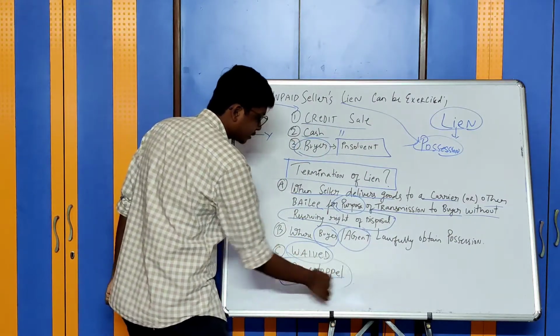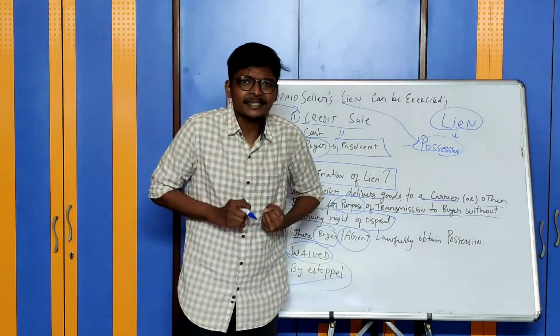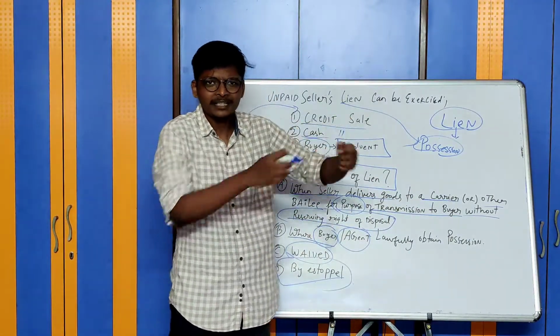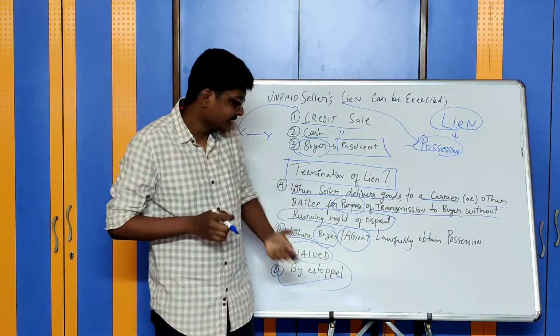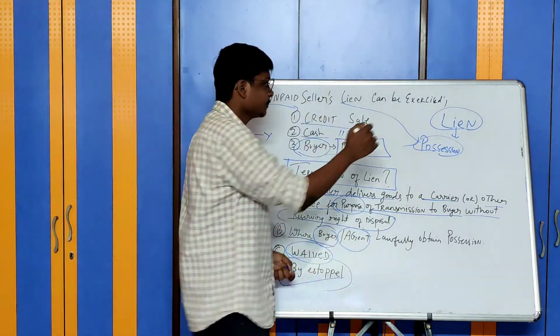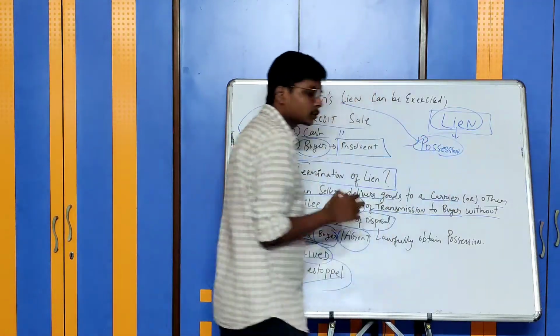Last one, by estoppel, meaning the buyer is representing himself to third parties that the seller does not have the right of lien, only he has the right to retain the possession. Then in that case also, lien will come to an end. This is the first point, lien. Now let us see the next concept.